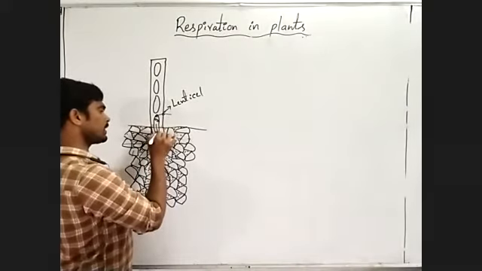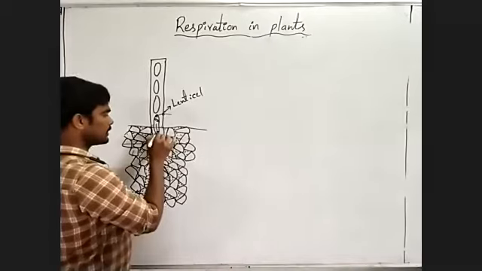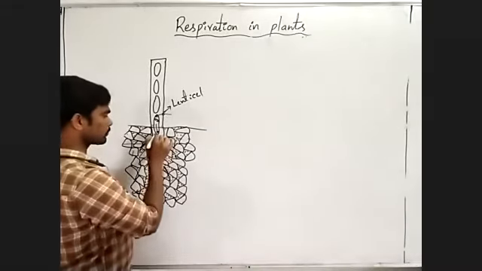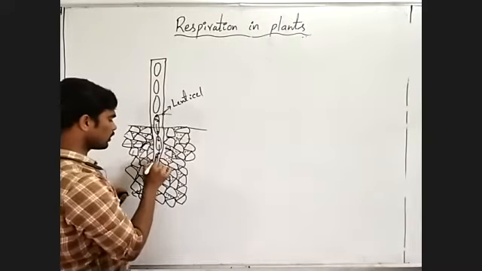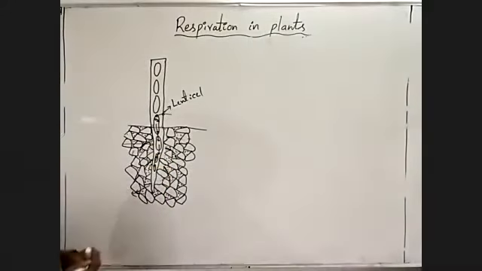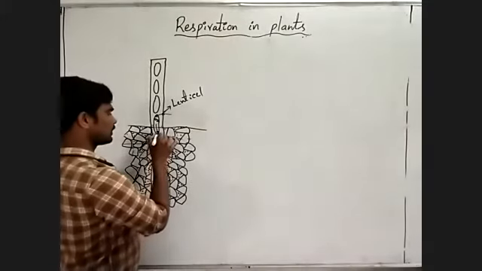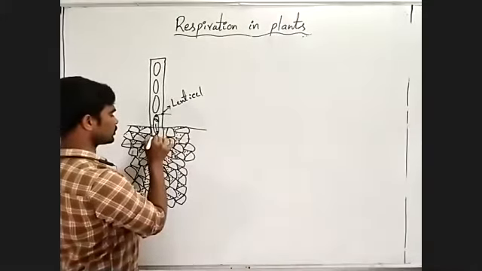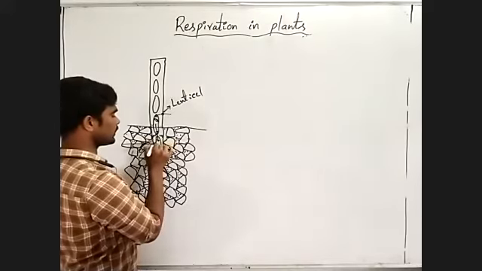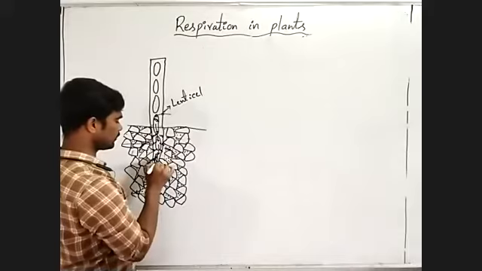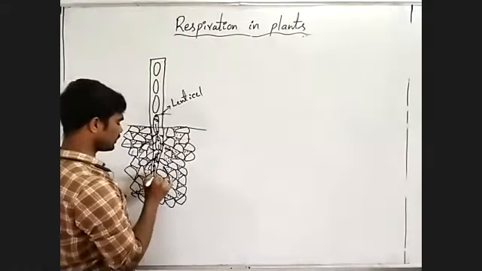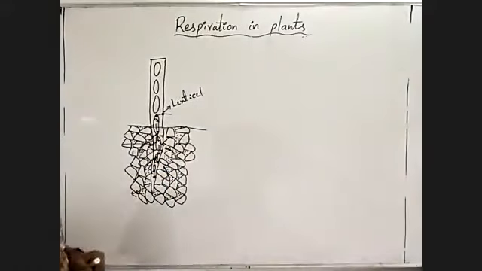Through this air cavity, it enters the root system. Then through all these air cavities, what will happen? Oxygen is distributed to each and every cell of the root.